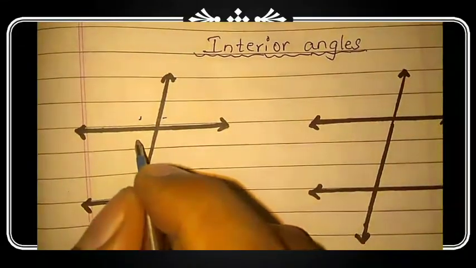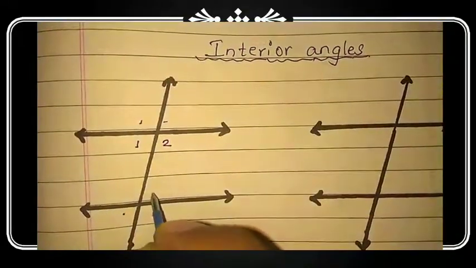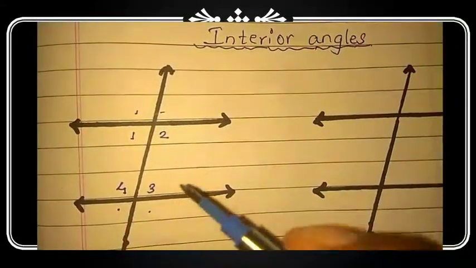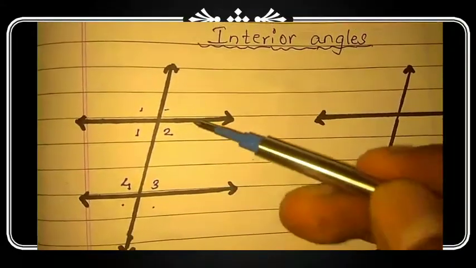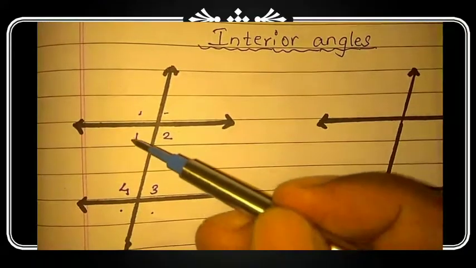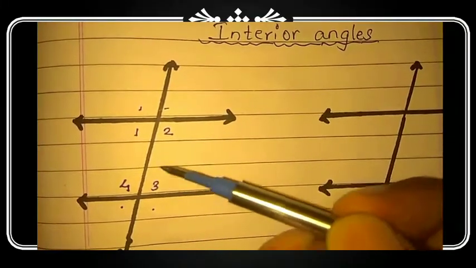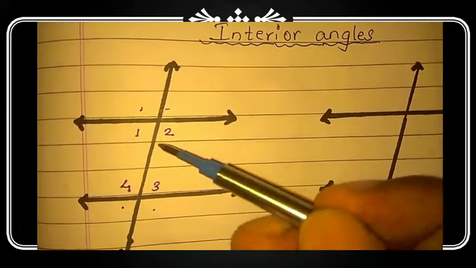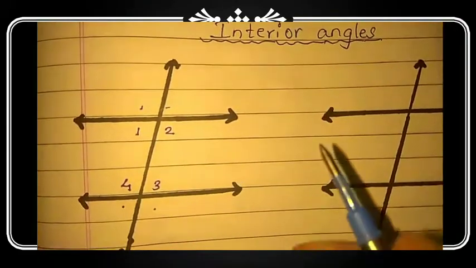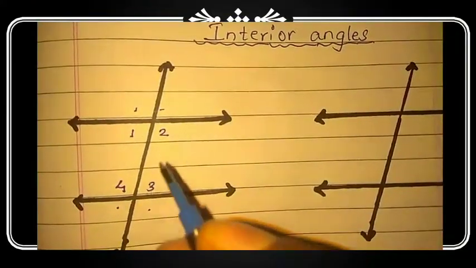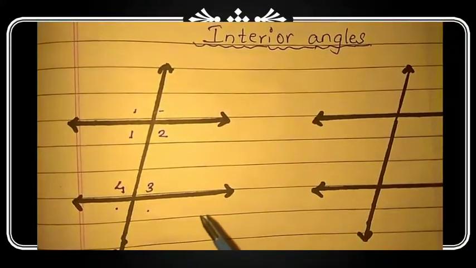And these 4 angles, 1, 2, 3 and 4, are forming inside of the lines. Angle numbers 1 and 2 are inside the lines, and angles 4 and 3 are also inside the lines. So these 4 angles, angles 1, 2, 3, 4, are called interior angles.